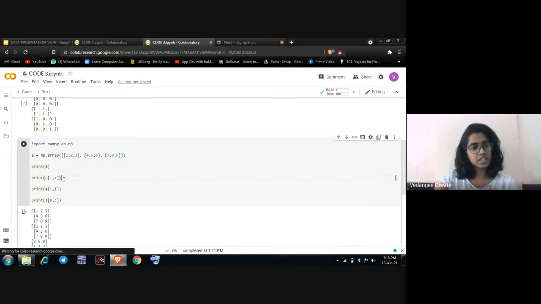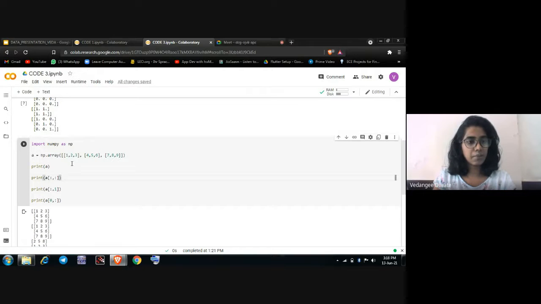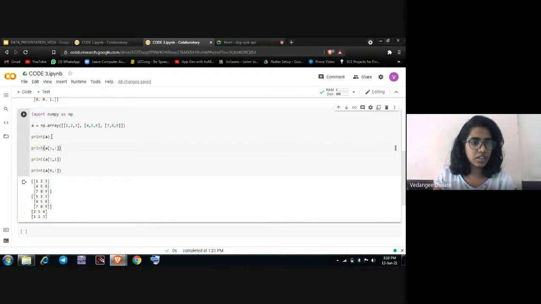In the third case, we import numpy as np, where the array is 1, 2, 3, 4, 5, 6, 7, 8, 9 respectively. First we print A in the form of a matrix, so we get the output as a matrix. Then we print A with square brackets. Here, the square brackets indicate that we are able to access the elements inside the array.